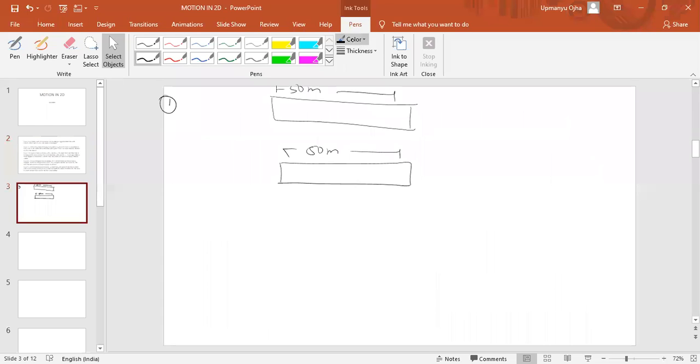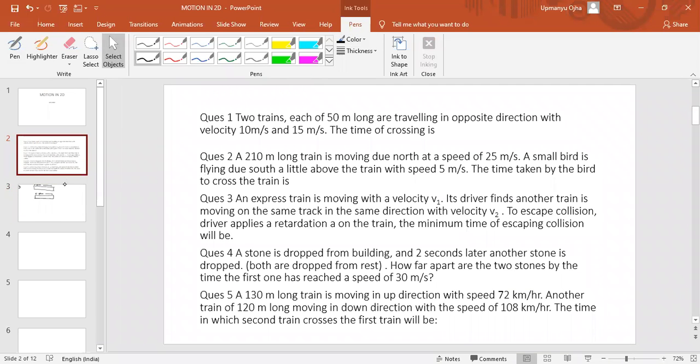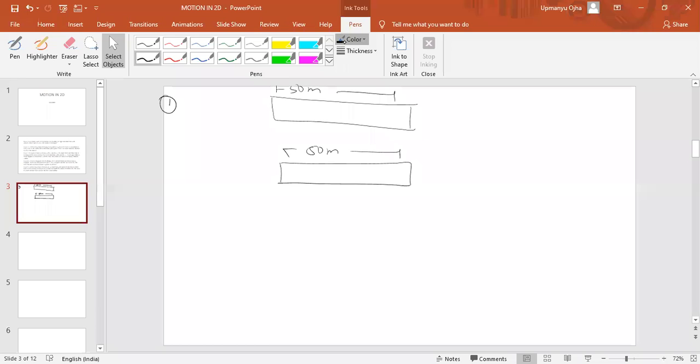So if they are moving in the opposite direction, say this one has 15 meter per second and this one has 10 meter per second.